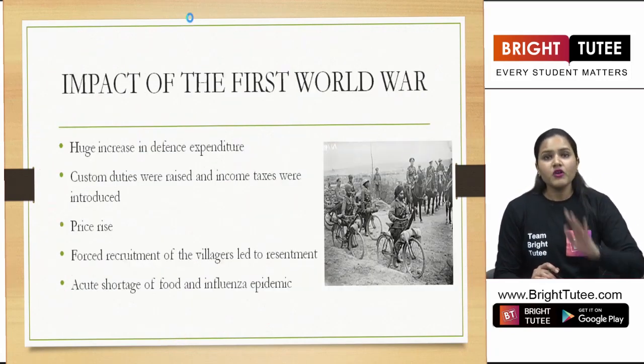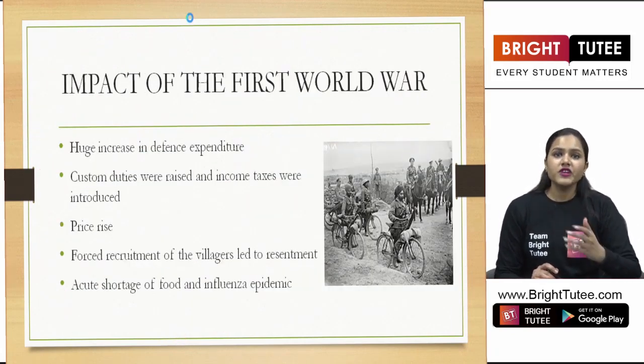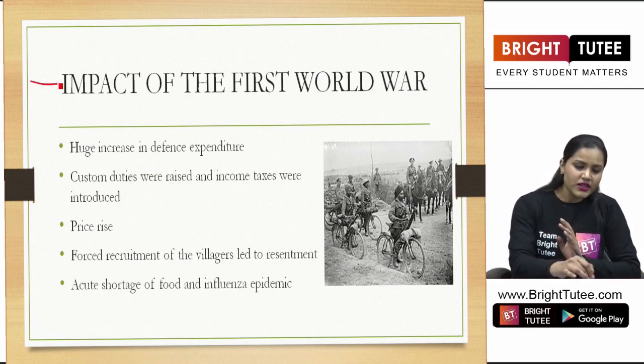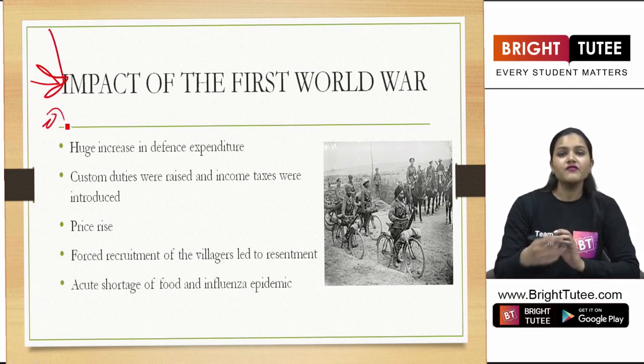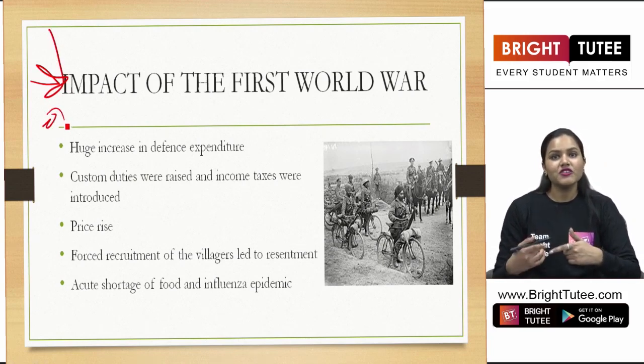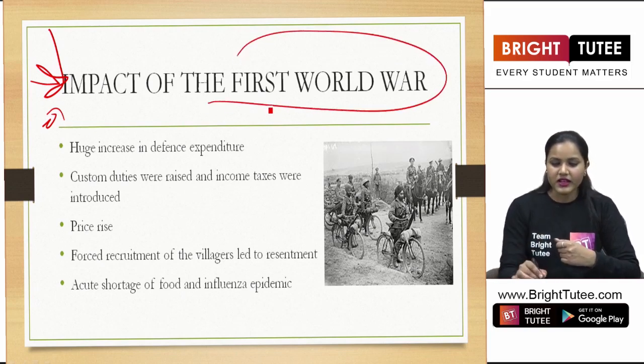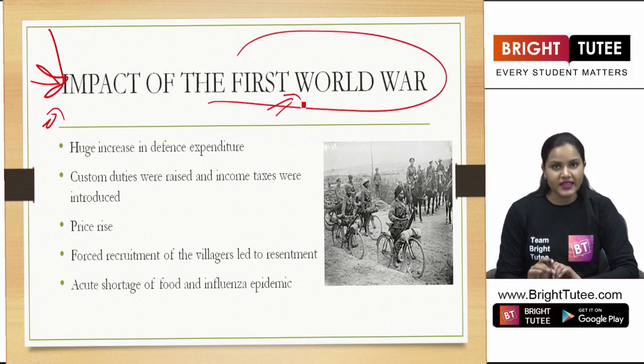So here, before understanding about the different movements that took place under the leadership of Gandhiji, we are going to understand some of the other factors that led to the rise of nationalism. And here one of these factors was the First World War. Yes.